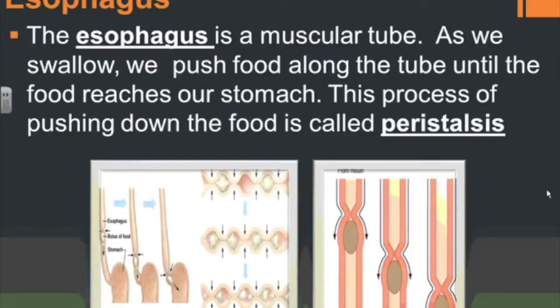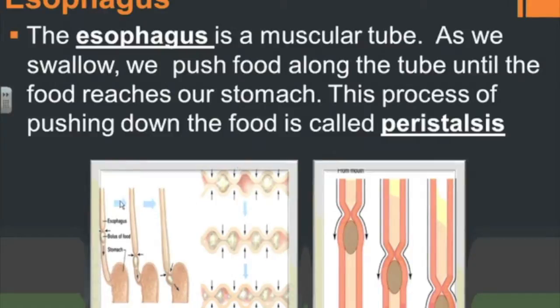We discussed this earlier, how you can eat a piece of food and swallow it while standing on your head or being in outer space, because this tube has a muscular lining. If it's muscle, it has the ability to move, and it can swallow the food and push that food, whether you're standing on your head or not, to your stomach. And this process is called peristalsis. That is the whole process of the esophagus pushing the food down to the stomach.